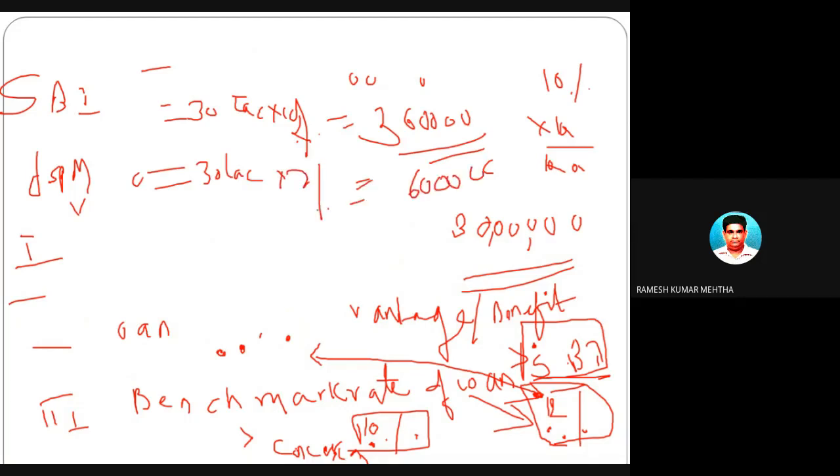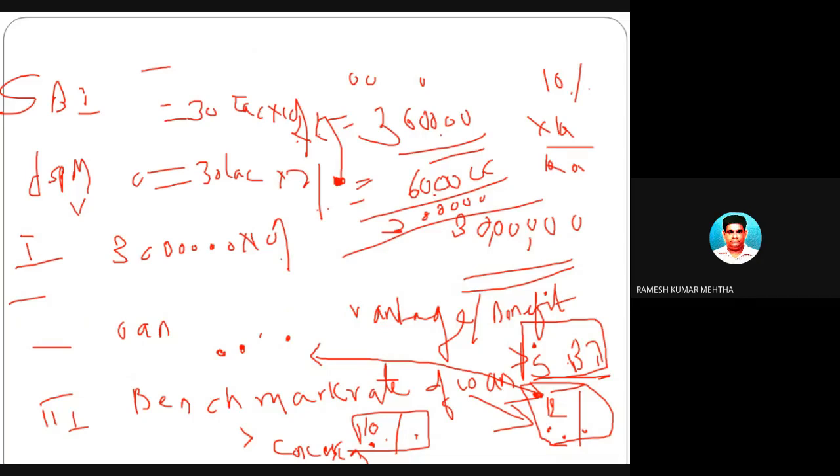I am doing calculations fast because you know the calculations. Now what is the advantage? He is charged only 2%, but he should have been charged 12%. So his advantage is 30 lakhs into 10%, or 3,60,000 minus 60,000, which is equal to 3 lakhs. So this is another way of calculation. Hope you have understood what I mean to explain to you. What I am explaining is clear to you. So this is the way you have to calculate.